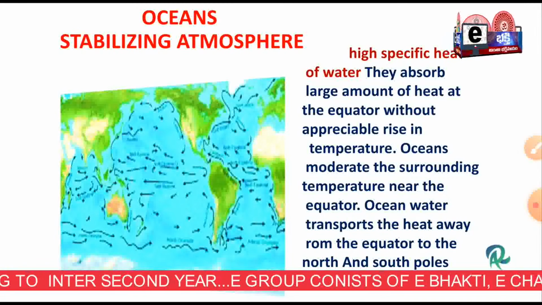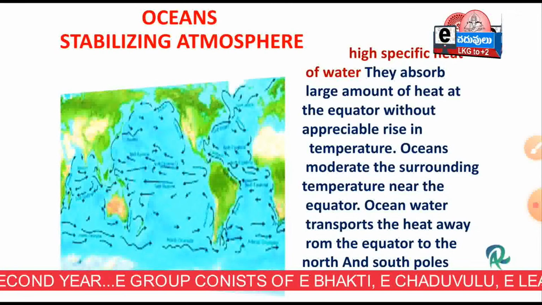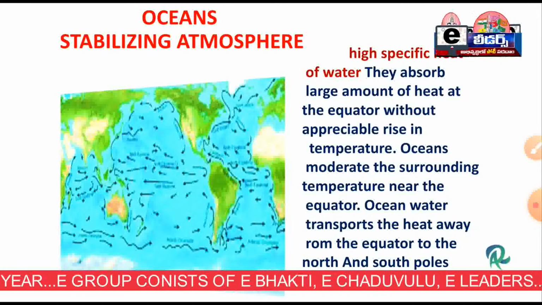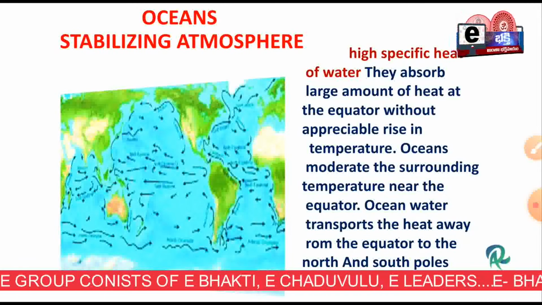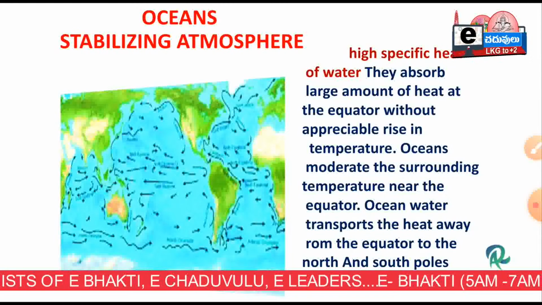Afterwards, the ocean water transports the heat away from the equator to the north and south poles. Likewise, it will stabilize the atmosphere.